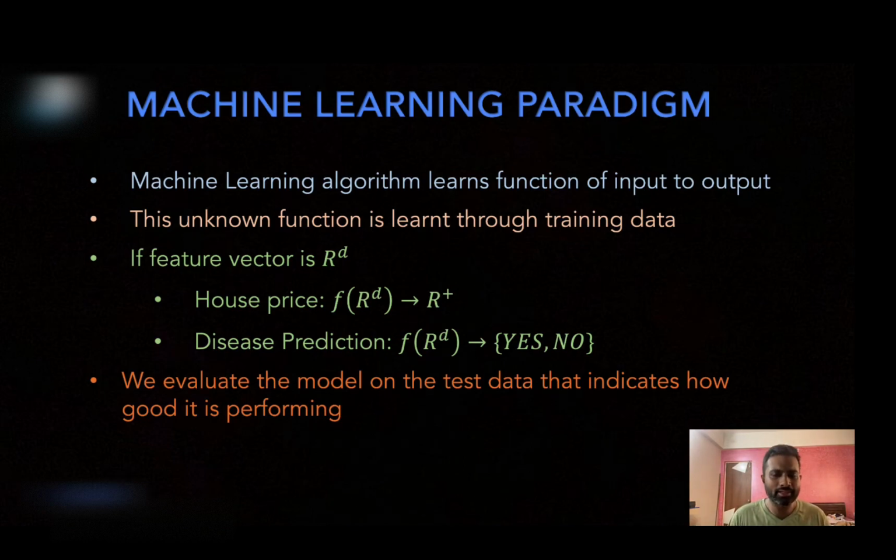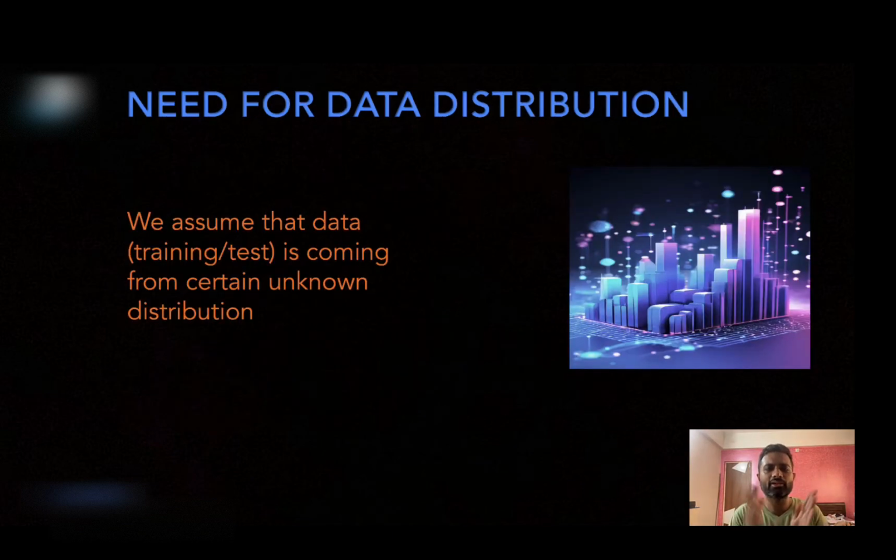Now in a machine learning algorithm, the task is not the only thing that is important. The distribution from which your training data or test data comes is also very important. So we assume that your training data and test data are coming from a certain unknown distribution. This word is very important: this distribution is unknown.